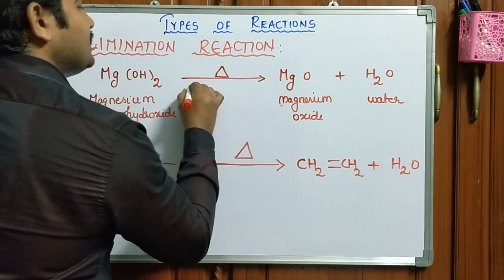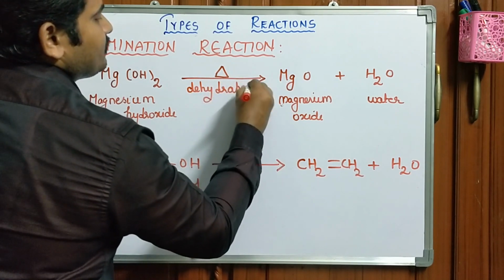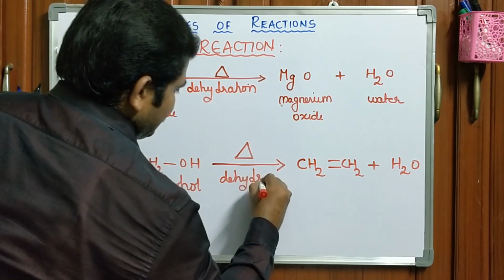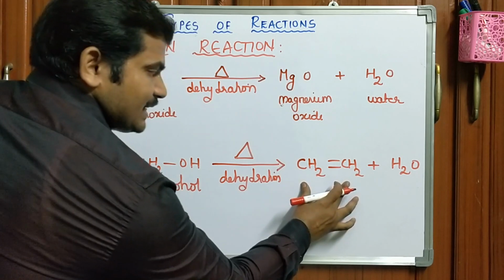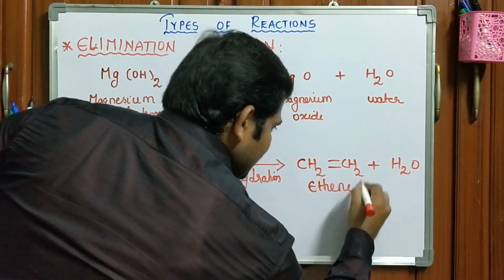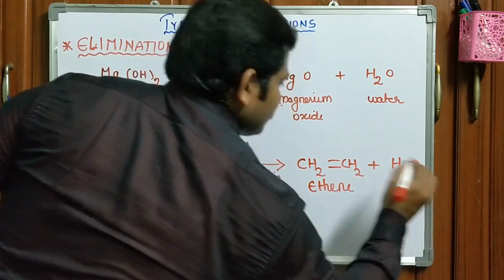Loss of water. This process is also called dehydration. What is the name of this organic molecule, the major product? This is ethene. It is a water molecule.